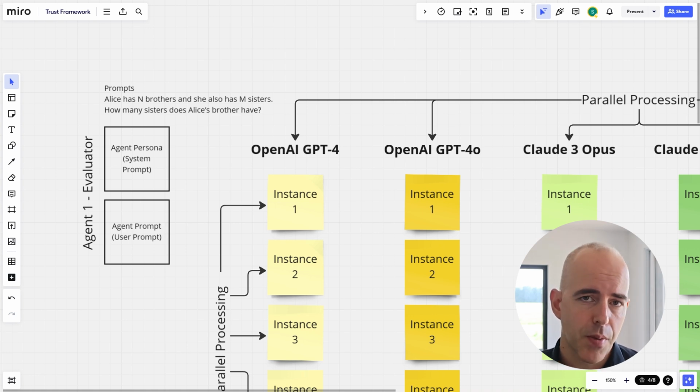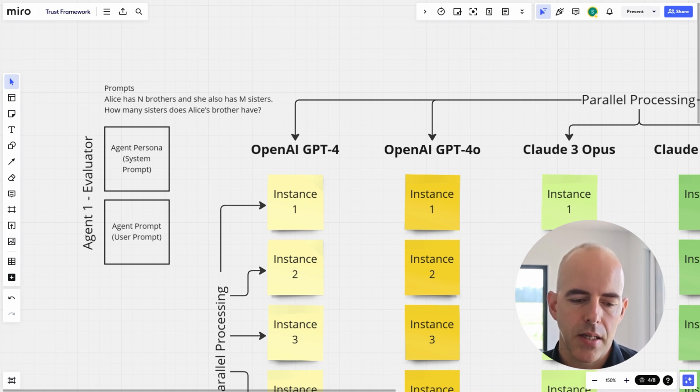Sometimes if you iterate through the model, which we're going to do, you're going to find that it's able to answer the problem correctly sometimes and sometimes not. The prompt is: Alice has N brothers and she also has M sisters. How many sisters does Alice's brother have? In order to answer the question, you would have to think of the total set of who we're looking at. When you use numbers, like if you said Alice has 3 brothers and 3 sisters, the language model performs better. But if you give it N brothers and M sisters, this abstraction, it doesn't do very well.